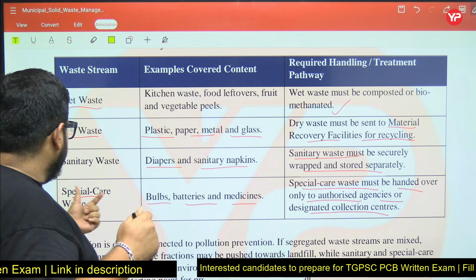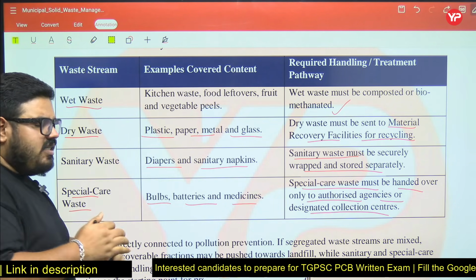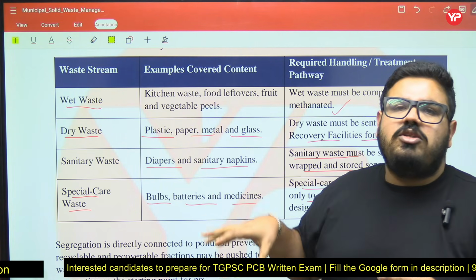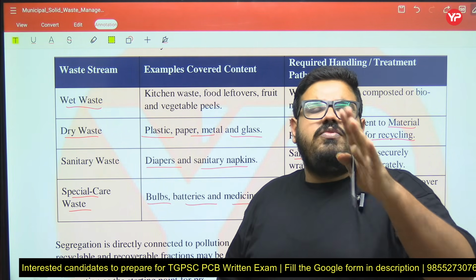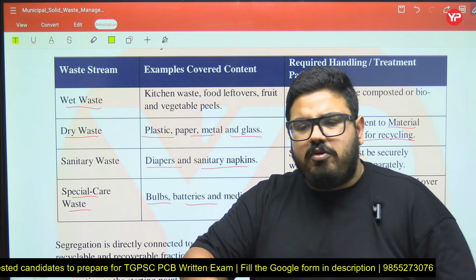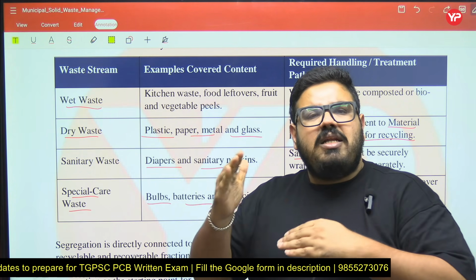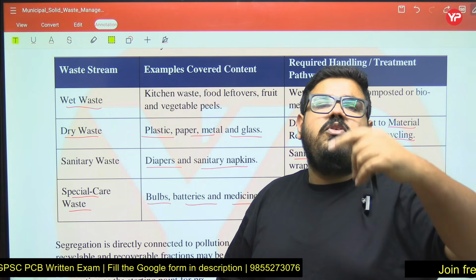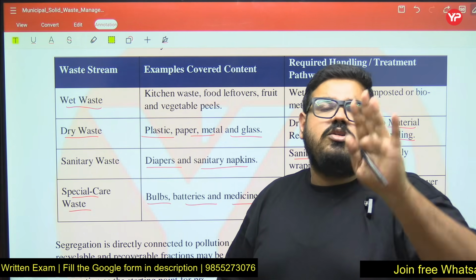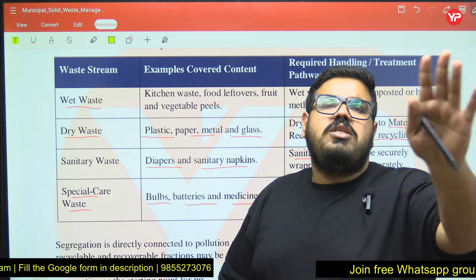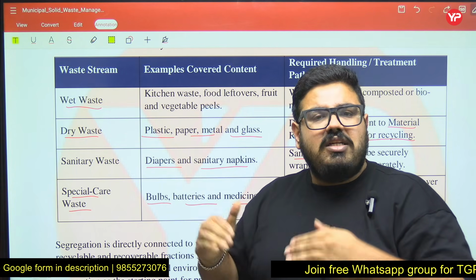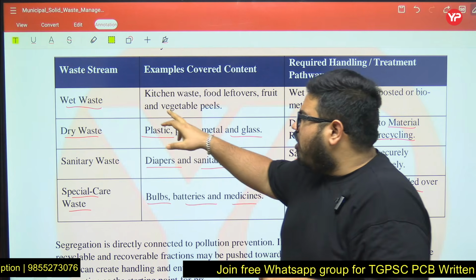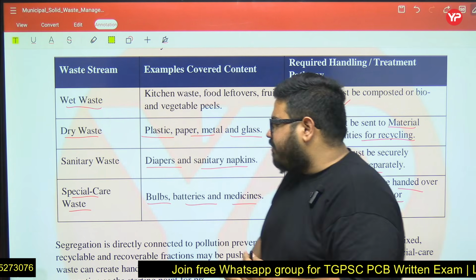Special care waste like bulbs, batteries, see I will give you an example why. In batteries there are so many hazardous or toxic compounds. If this battery is not handled properly, if you throw it here and there, what will happen? If anybody comes in contact, so you have to take good care before throwing them, before giving to any designated facility. You cannot throw them, you have to give to a designated place where recycling is going on, you have to give there only. So these are the four categories of waste stream: wet, dry, sanitary and special care waste.